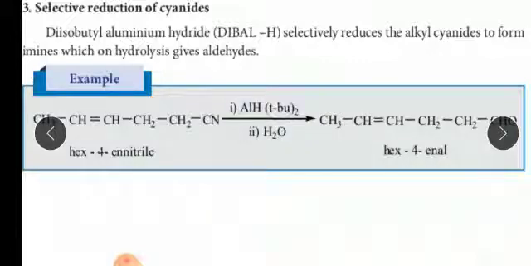This is hex-4-enal. In this, the suffix is -al because an aldehyde is formed. So we can get this compound.